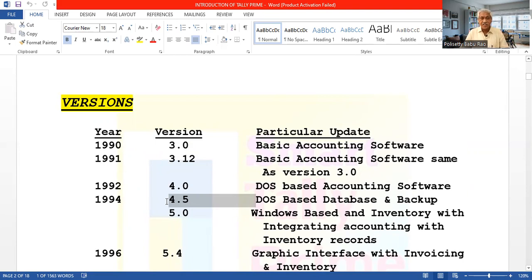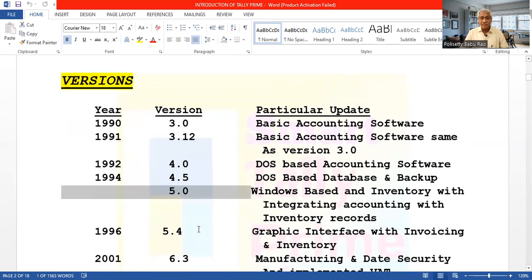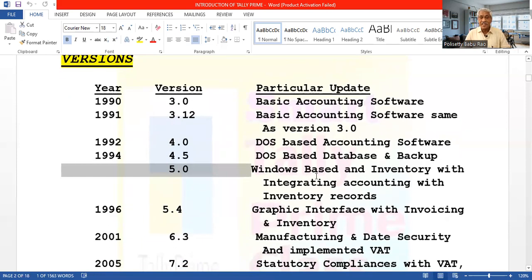So with these facilities they released 4.5, and in the same year, they released version 5. In this version 5, they changed completely. This version 5 is Windows-based. They left Microsoft DOS and moved to Microsoft Windows. So they developed Windows-based software with inventory, integrating accounts and inventory records. With inventory meaning goods, they integrated the accounting with inventory records, on the basis of Windows.